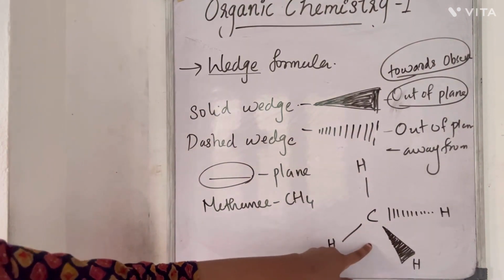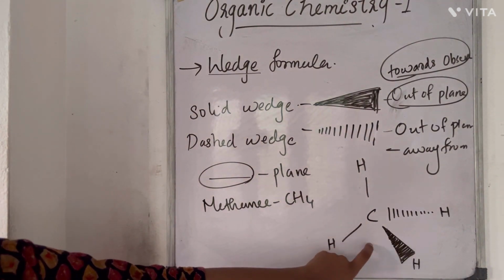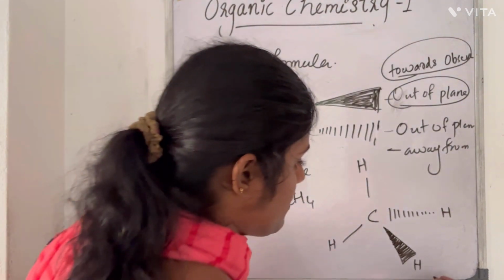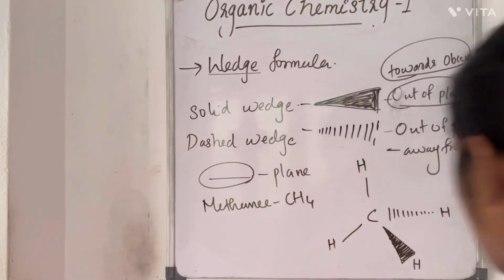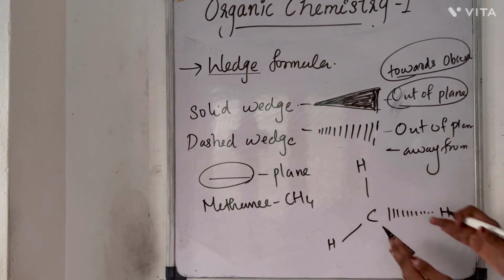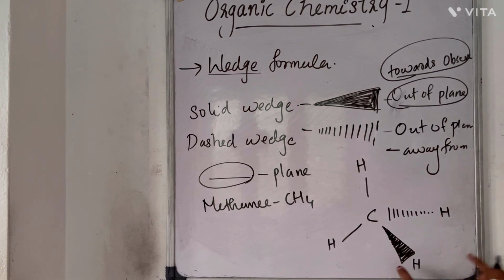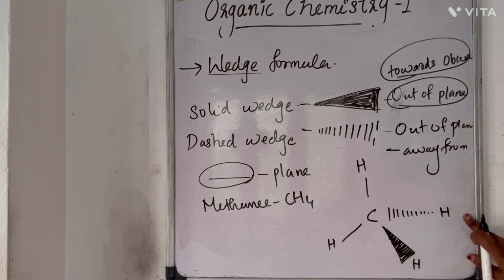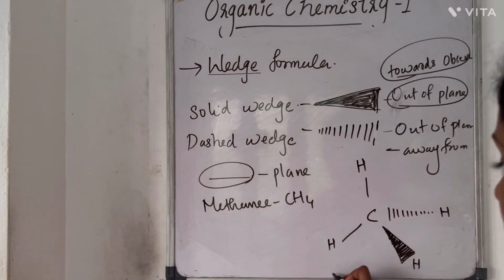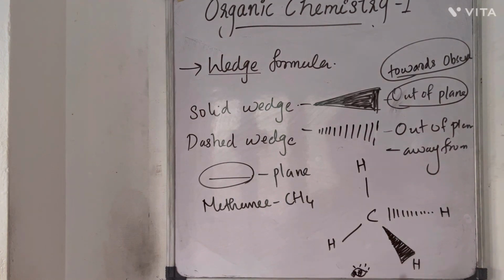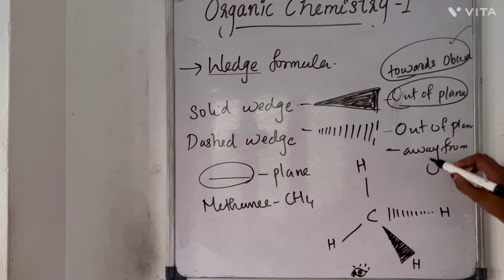So this is the solid wedge. That means if I am looking from this position, this bond is towards me. Now if I am looking from here, this one is away from the observer. This bond is towards me and this bond is away from me, that is towards the observer and away from the observer.